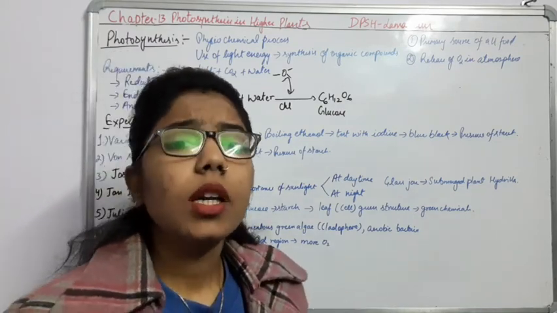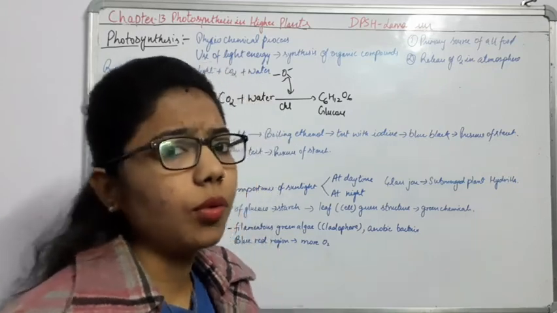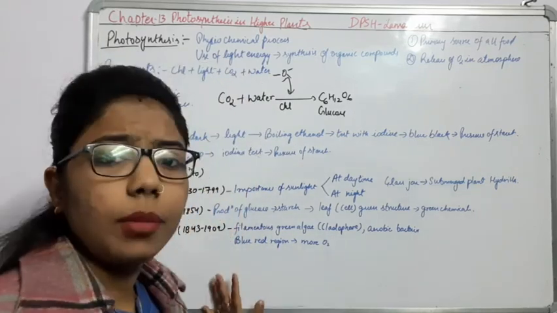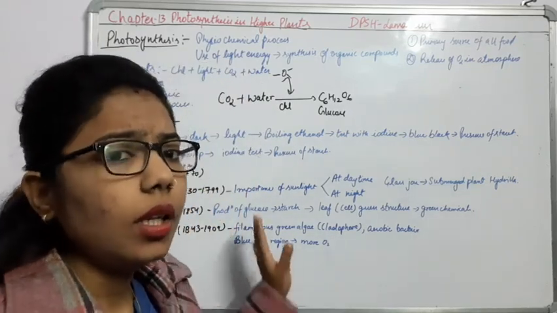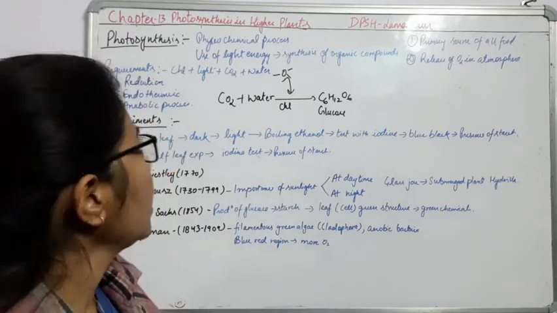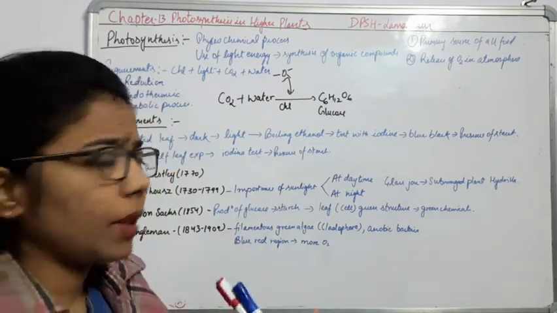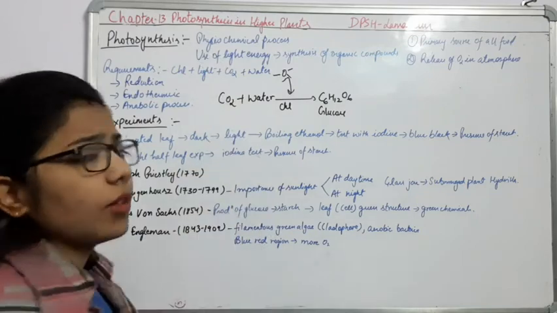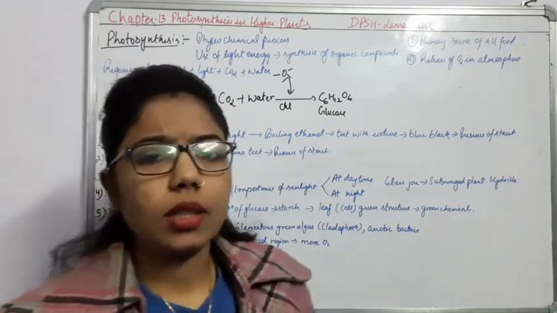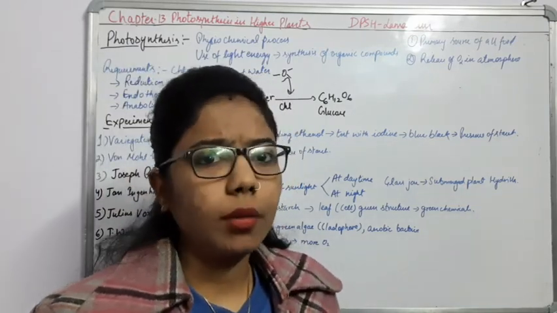Now you have to understand more about this photosynthesis. So in this chapter we are going to study this whole process. Let's discuss some basic points here. The first thing which I have written here is physiochemical process. Now, what is the meaning of physiochemical process?